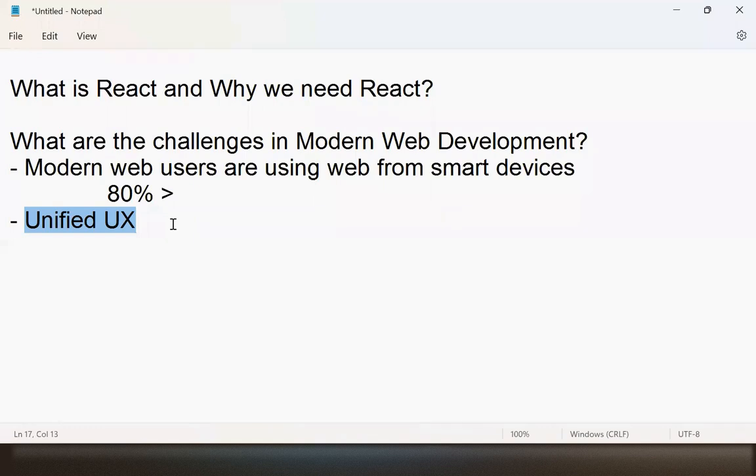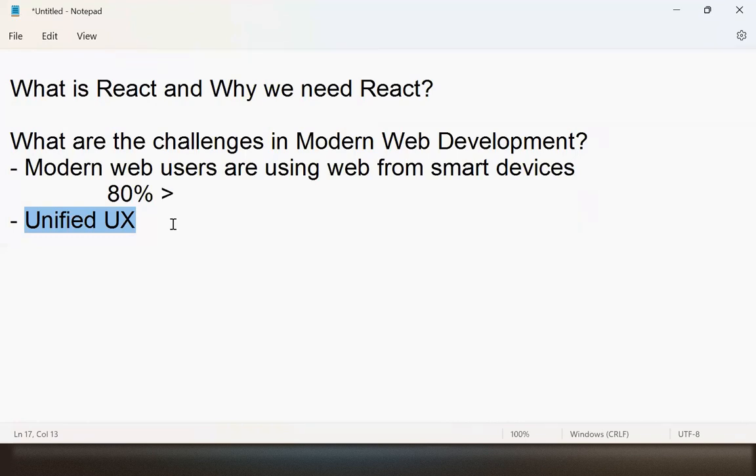Unified user experience means they need to design a web application so that it has the same experience across any device. That is the reason that whether you are watching Facebook on desktop or laptop, the same features and same experience you will have on your mobile also. It is not that because you are using mobile, some features are not available. You have to make sure everything is the same as on desktop and laptop. This is called unified user experience. I hope everyone is clear with this, understood?